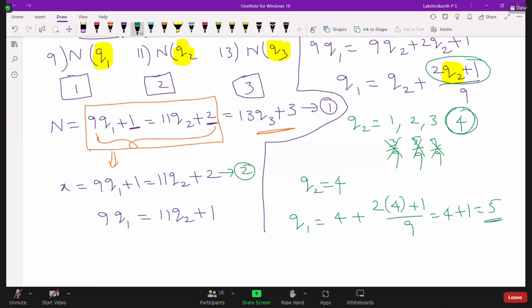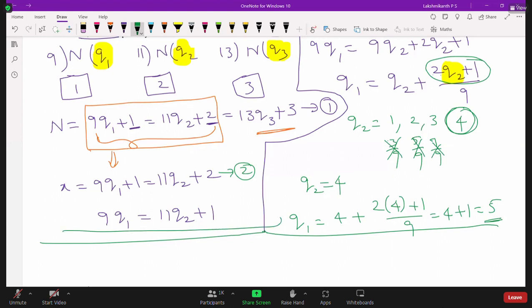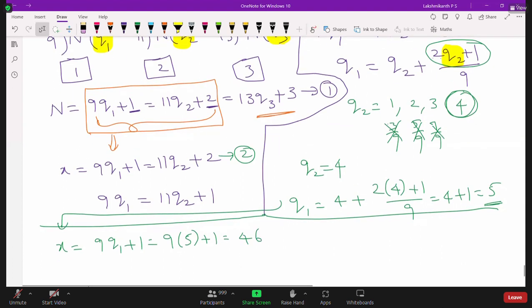First you find out this value. So what is this here? 9Q1 plus 1. So here now I am going to write 9Q1 plus 1. So after that I'll start here. So what here, substitute here, X is equal to what? 9Q1. What is Q1? 5. So you can substitute here 9Q1 plus 1 means 9 into 5 plus 1. So 45 plus 1 what? 46. You can also replace Q2. Then also you will get 46 only.